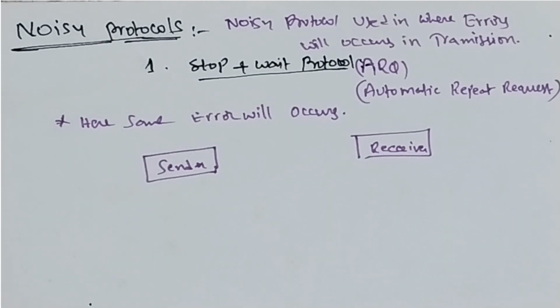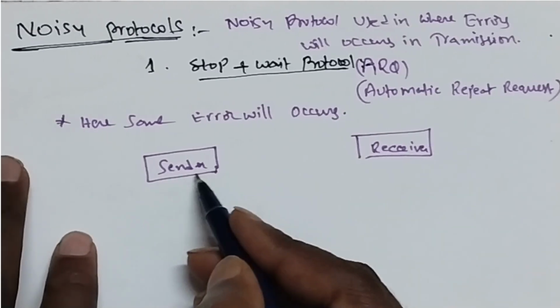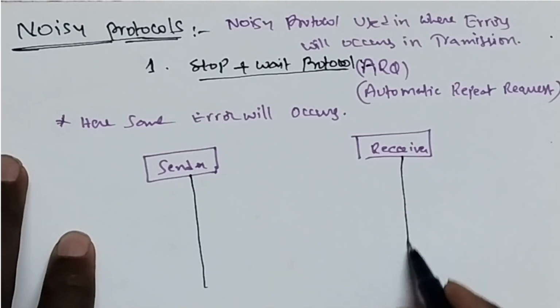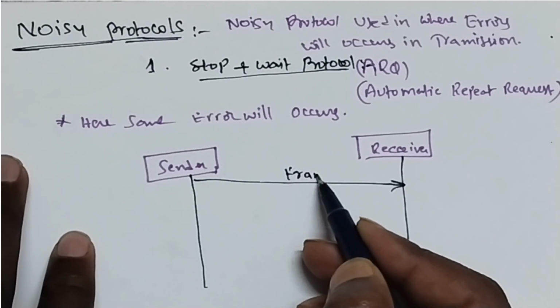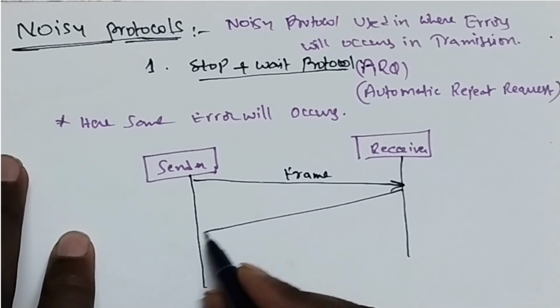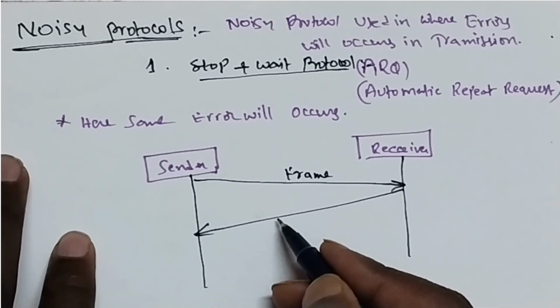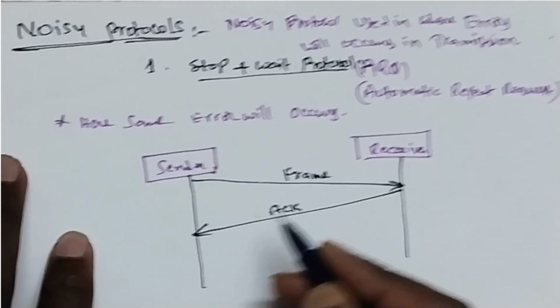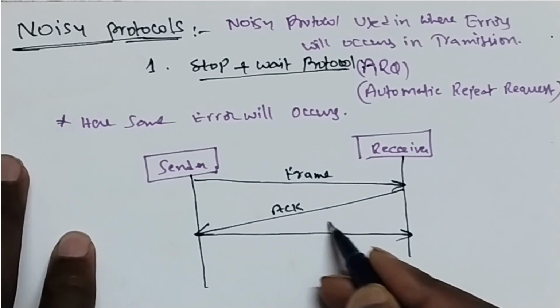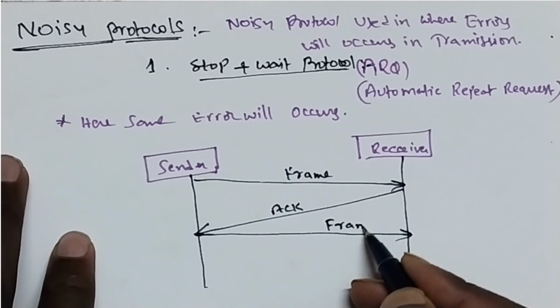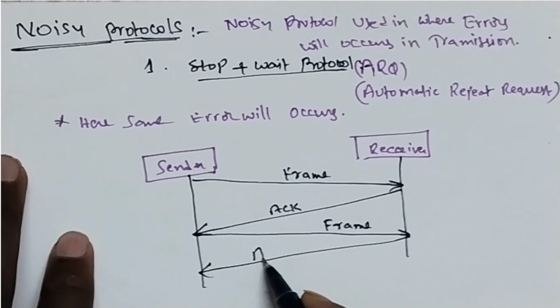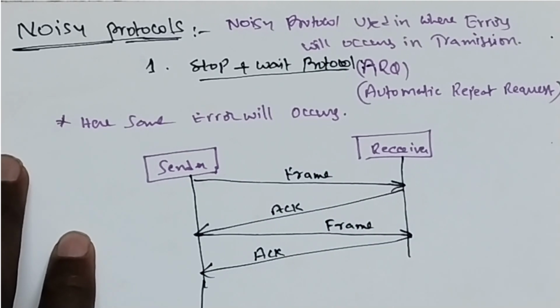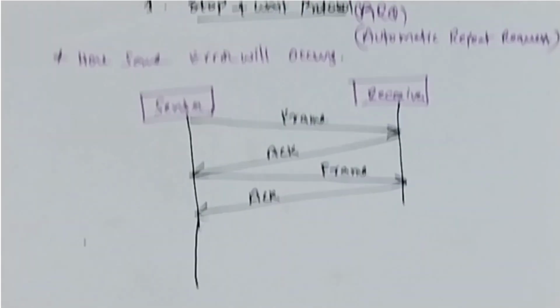When the sender is sending a frame to the receiver, he will send the frame, and here he receives the acknowledgement. Only after receiving it does the sender send the second frame. Again he receives the acknowledgement. Clear?